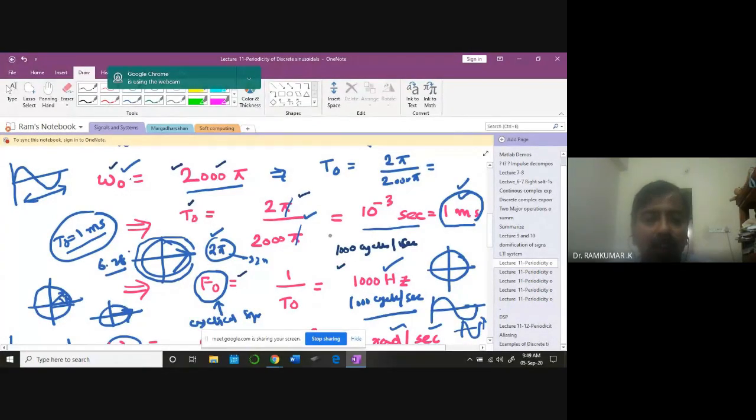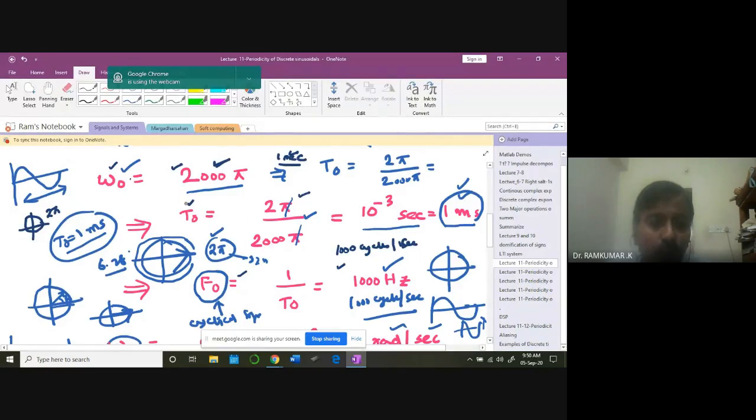Can somebody tell me what omega naught 2000 pi indicates here? How do you define it? 2000 pi means what exactly? In 1 second, see, for one full revolution we have 2 pi. Then in 1 second, this waveform is going to take 2000 pi of rotation. So in that case, you can understand how fast it is.